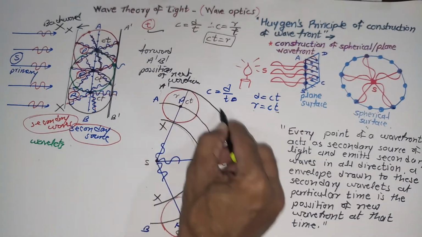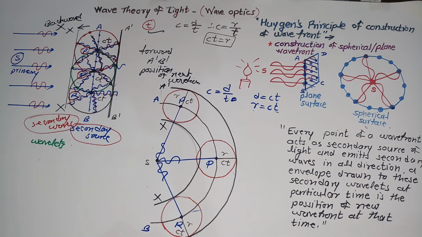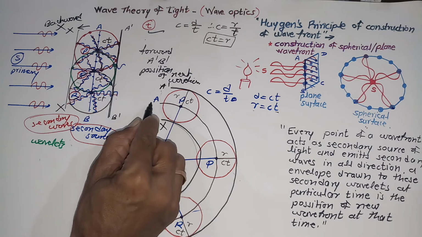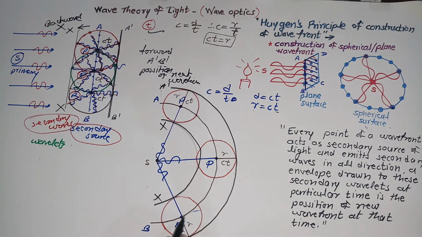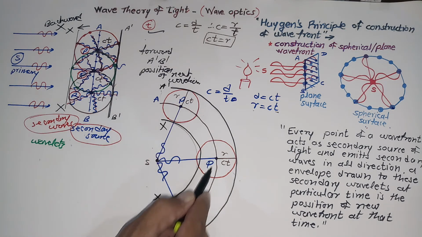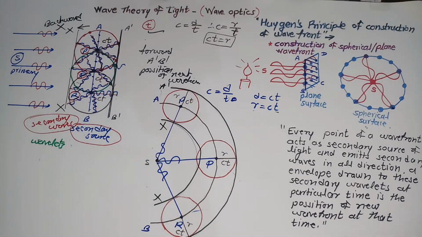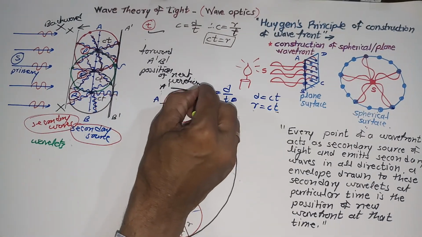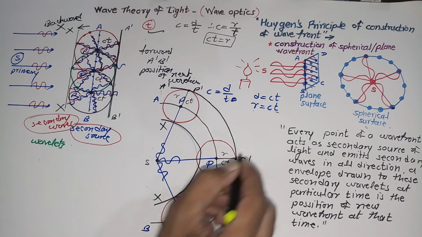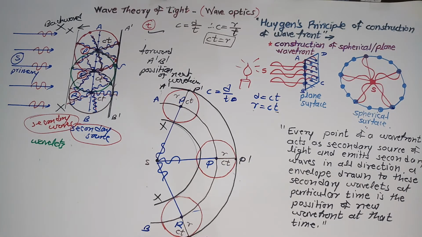Therefore, A dash B dash will be the position of the new wavefront. This is how you can construct the spherical wavefront by knowing the original wavefront AB with the points P, Q, R, and the new wavefront will be A dash B dash with points P dash, Q dash, R dash. This is how you can apply Huygens principle for construction of a spherical wavefront as well.